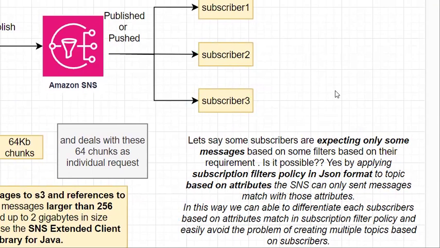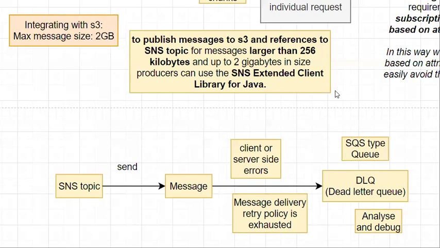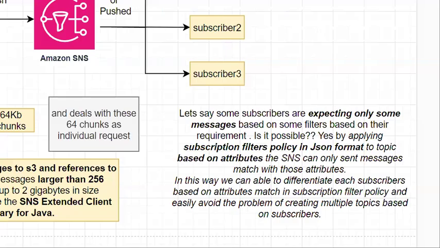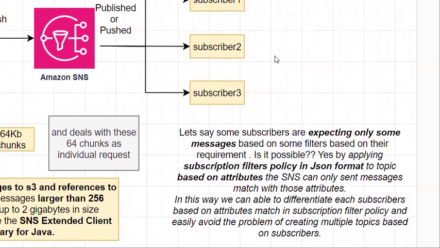So by using this subscription filter policy, you can avoid creating multiple topics as well. And one more point: whenever we publish a message to our topic, based on this subscription filter policy our messages are filtered in SNS, and then they will be pushed or published to our subscribers.